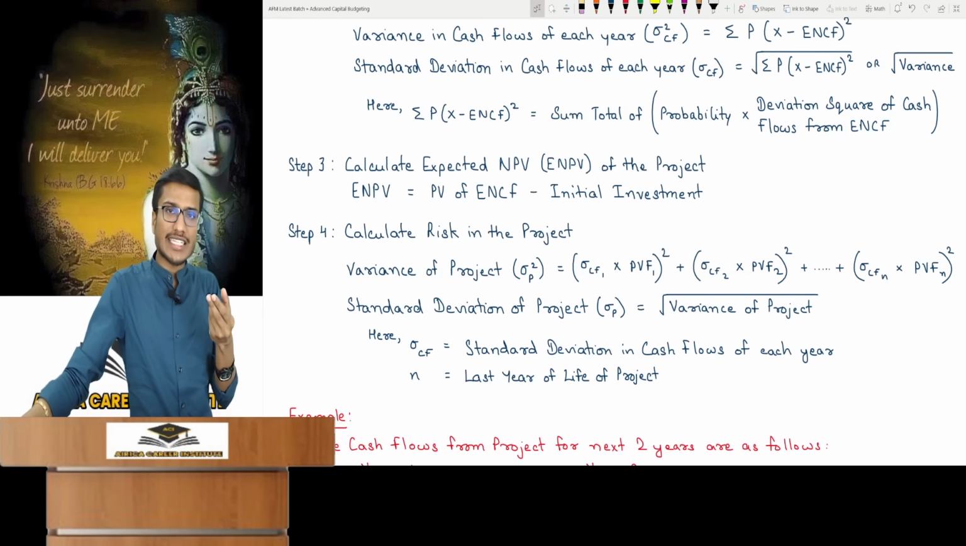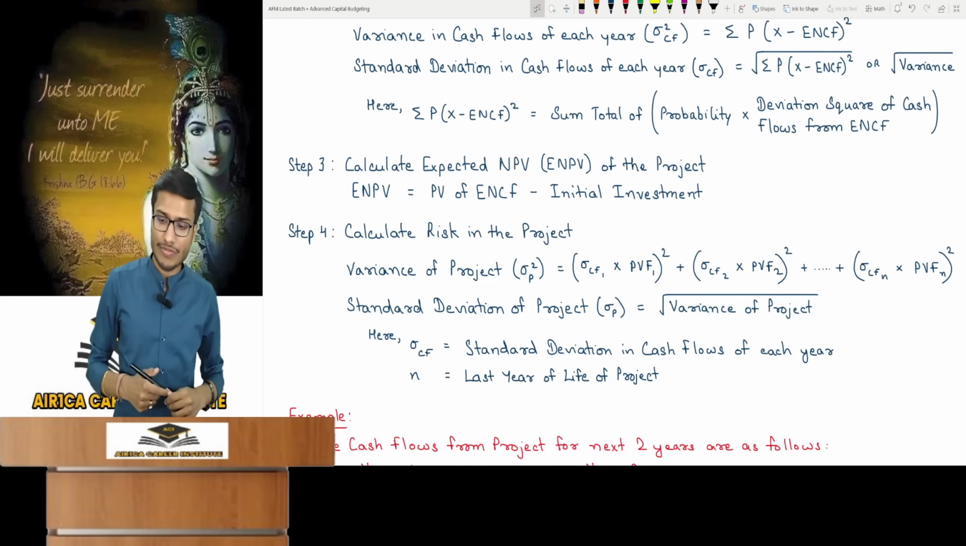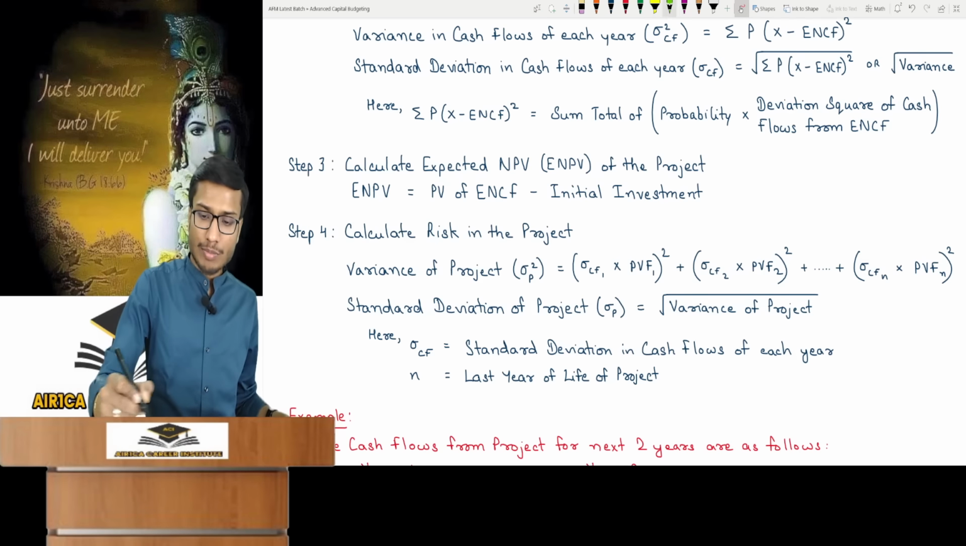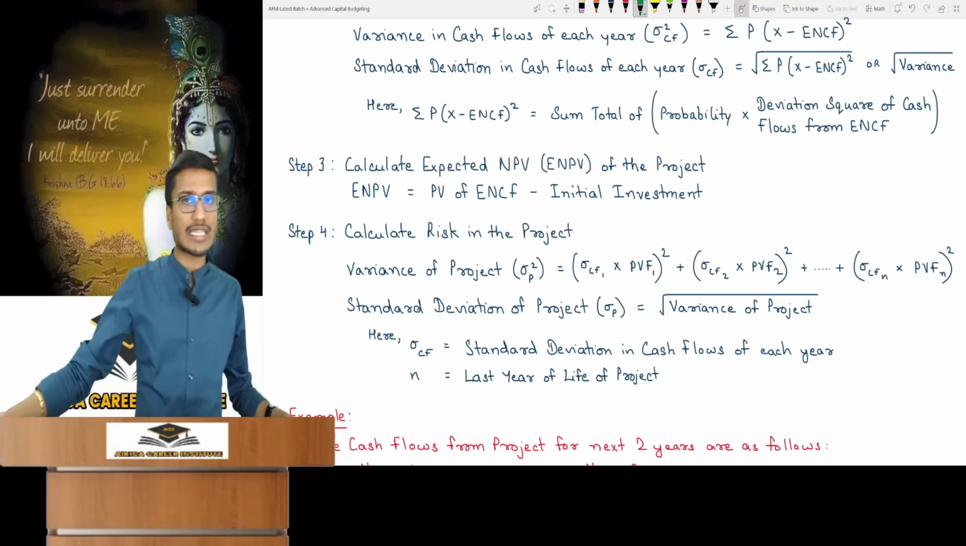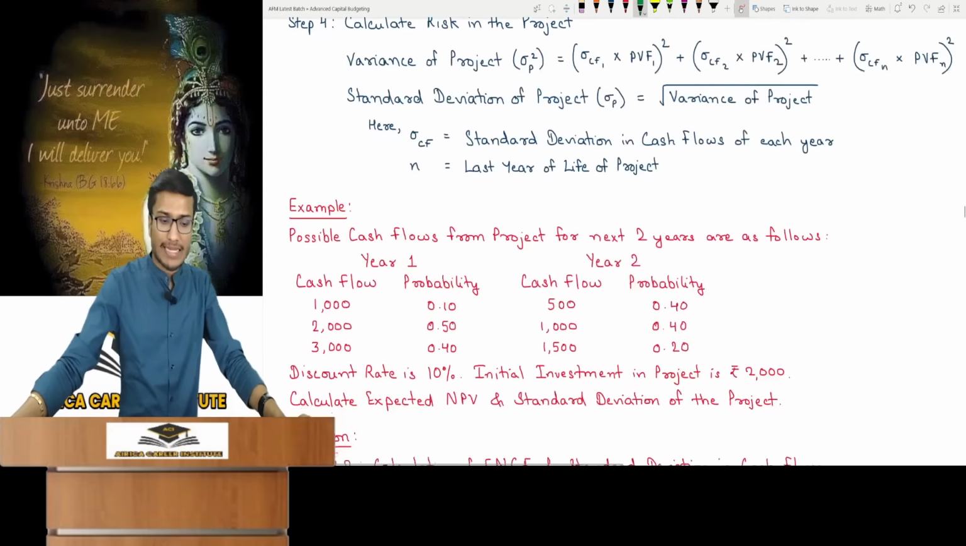Keep this in mind, and then how will project variance be calculated? Cash flow standard deviation for year 1 times its PV factor whole squared plus the same for year 2 and so on. It will continue for the number of years, and this continues for the entire duration of the project. Then standard deviation of project is the variance of project under root. I have explained this. Now look at an example.